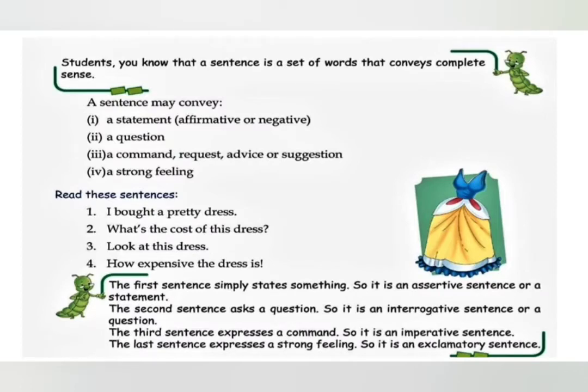Okay. Look at this dress. Here you are giving a command. So it's an imperative sentence. How expensive the dress is. Here, like you are expressing a strong feeling. So it's got an exclamatory mark. So it's an exclamatory sentence. So children, here you notice one thing. Dress is a common word in all the four sentences, but it has been used in a different manner in each sentence to convey and to explain to you the different kinds of sentences.